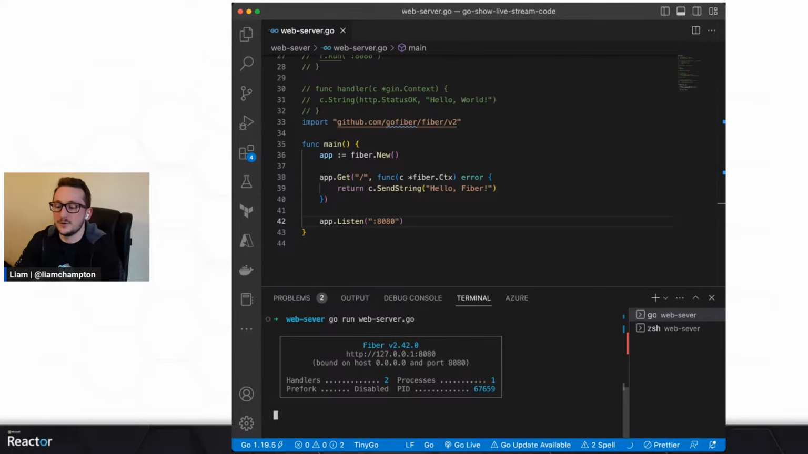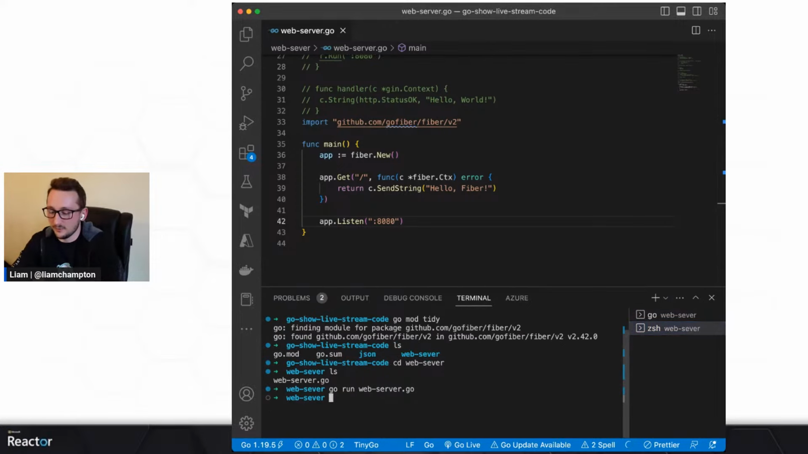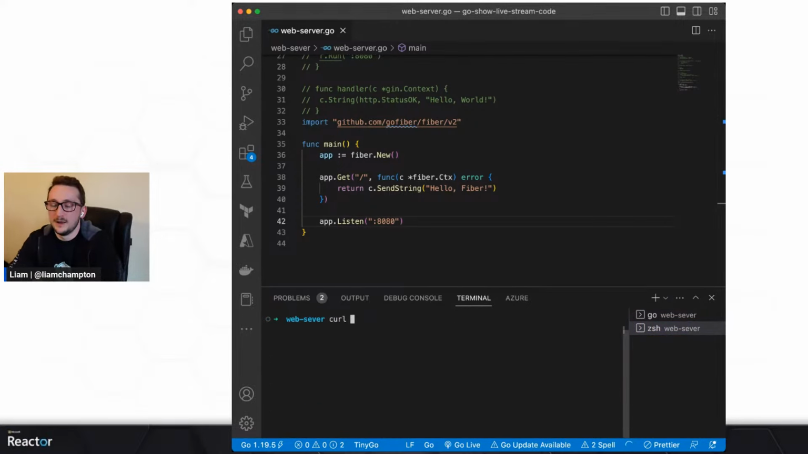So I can now go to 127, port 8080 in my browser, or I can do what I've been doing previously and just curl port 8080 on here. So we can do localhost and port 8080, and it will say hello Fiber. You would get absolutely no other difference in your web browser. It would just stay on the top line. Again, I don't want it to freeze before getting to what I actually want to show you today.